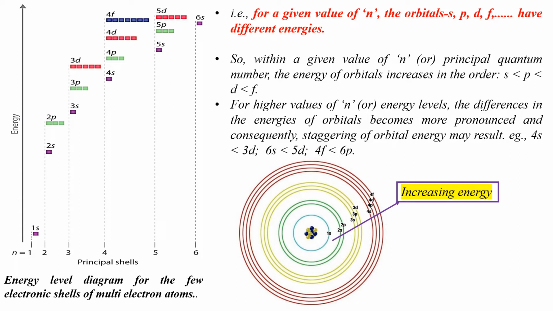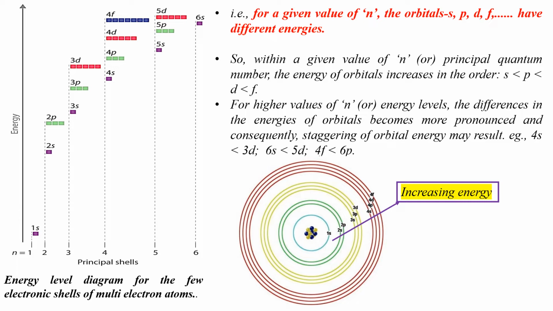The differences in the energies of orbitals become more distinct, and as a result, staggering or mixing up of orbital energy may result. Now look at the example. Look at 4s orbital in the energy level diagram. The energy of 4s orbital is lesser than the energy of 3d orbital. But this should have been the opposite, isn't it? See, here, due to high differences in the energies of orbitals, mixing up of orbital energy resulted. Staggering of orbital energy resulted.